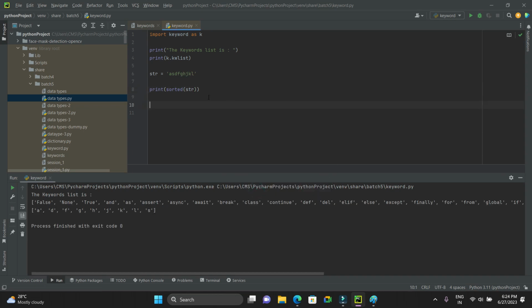See, which is the first one among this? You have used print. A is the first one. Do you see next D, next F, next G, next H, next J, K, L? Right? Sorted, we use the sorted method. This is a predefined method.